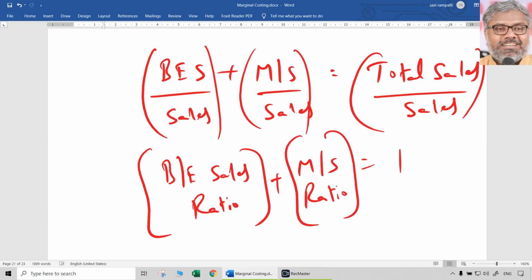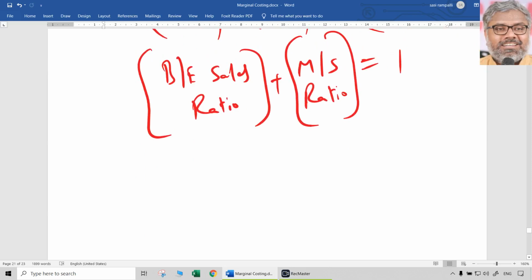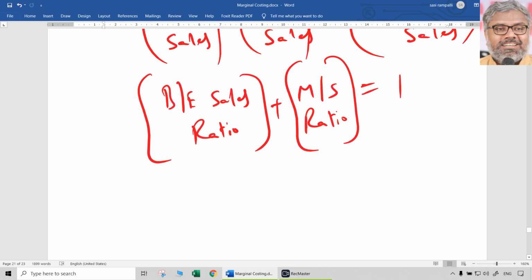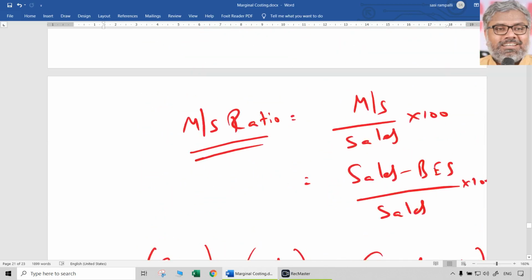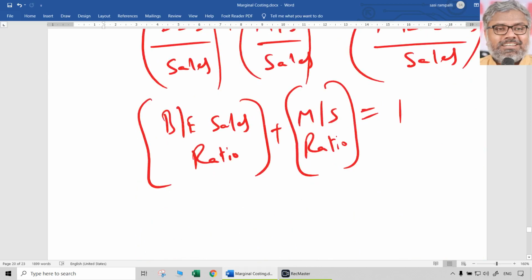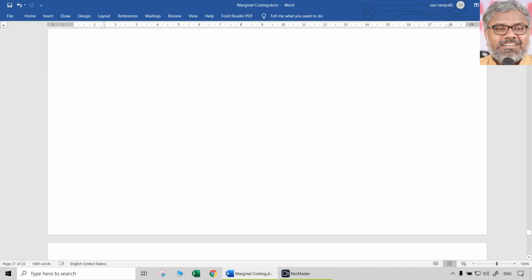In other words, these two are complements to each other also. If there is 100 rupees sales, in that, if 20 rupees are representing margin of safety, remaining 80 rupees are representing break-even sales. By selling 80 rupees only, you can get your fixed cost covered. But still there is no profit, no loss. That extra 20 is the margin of safety sales. So margin of safety ratio plus break-even sales ratio is equal to 1. These two are also complements to each other, just like PV ratio and variable cost to sales ratio. That is one more derivation that we can get from the same things.